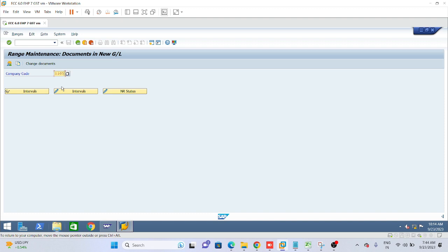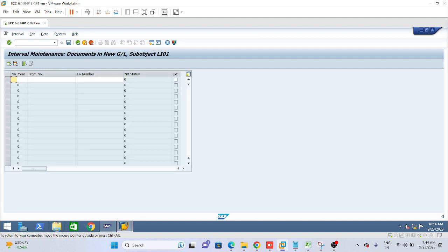Execute it. Give company code LI01. After giving the company code, click on change interval. Now here we need only two, right?